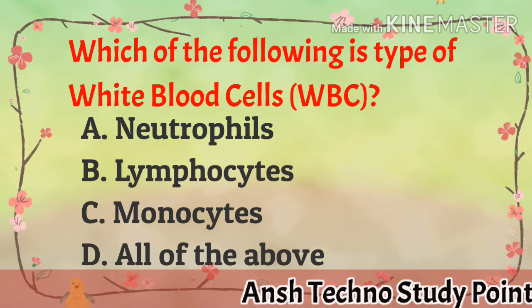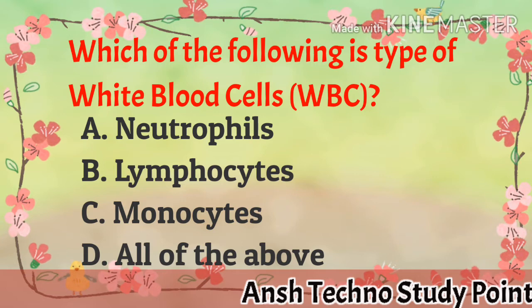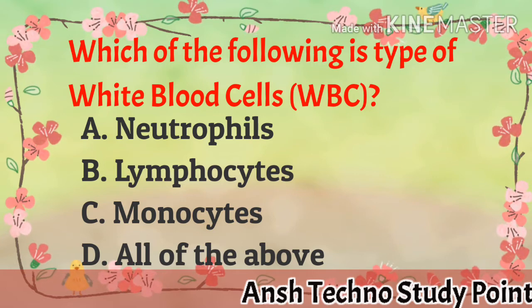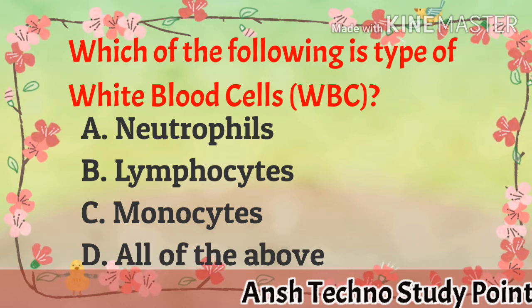Which of the following is the type of white blood cell? A. neutrophil, B. lymphocytes, C. monocytes, D. all of the above. Answer is all of the above.